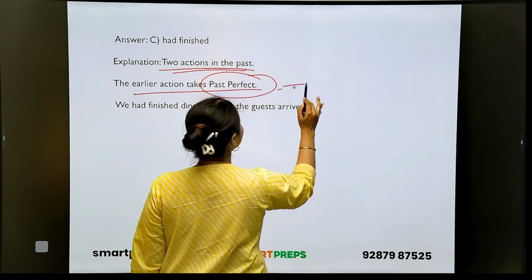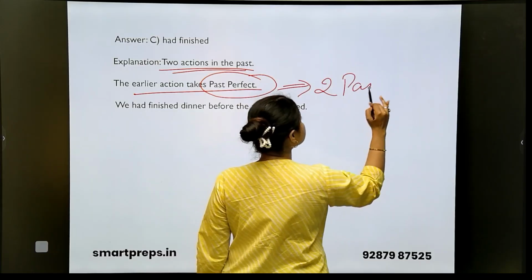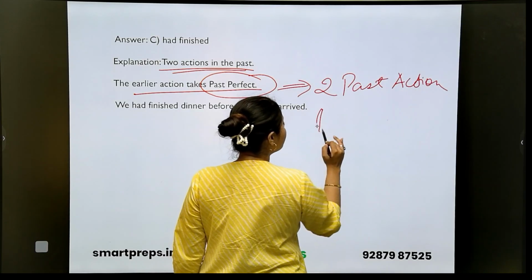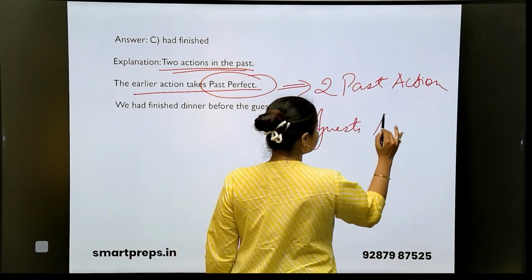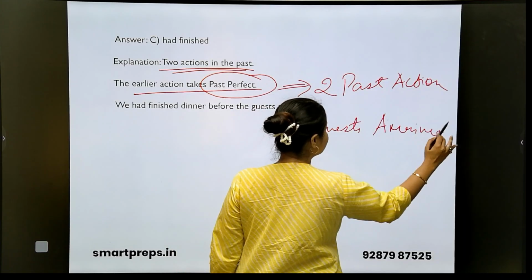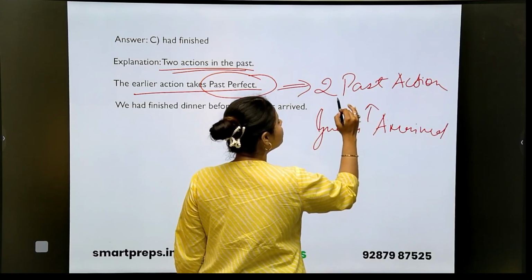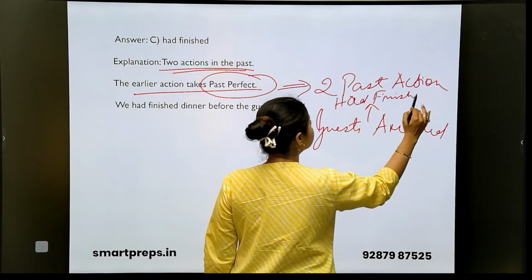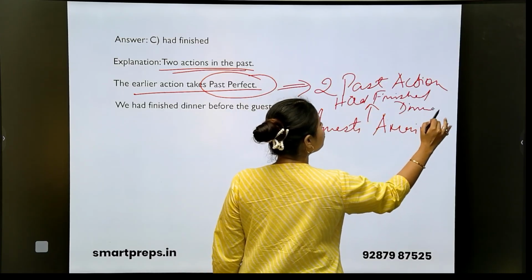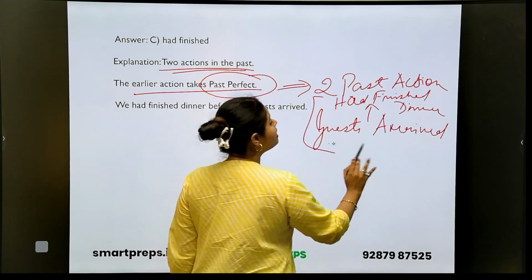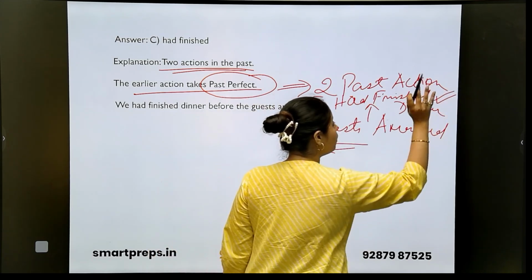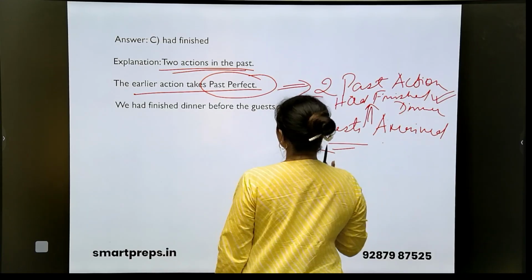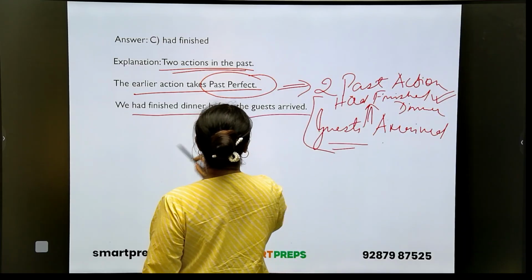Past perfect means we'll be talking about two past actions. Okay. And the earlier past action. The recent past action is what? The guests arrived. This is the recent past action, and before that what were we doing? Yes, had finished. Yes, had finished dinner. So whenever we talk about two past actions, we are talking about the past action that is before the recent past action. Okay, so we had finished dinner before the guests arrived.